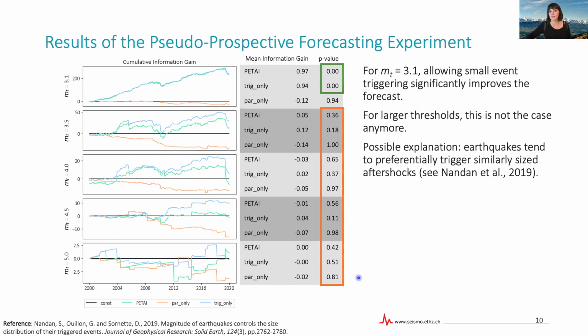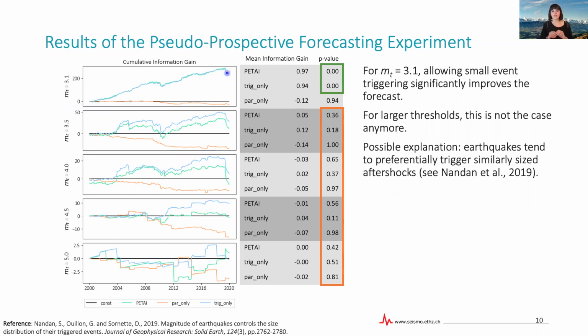And in another paper of Nandan et al., they found that the size distribution of aftershocks is actually dependent on the magnitude of their triggering event. So they found that earthquakes tend to trigger similarly sized aftershocks. And we think that this could be a possible explanation of what we observe here. So including small magnitude events in the simulations lets us better forecast similarly sized events.